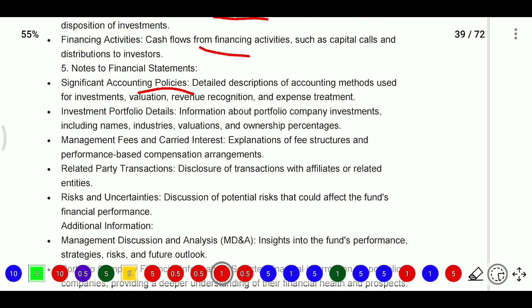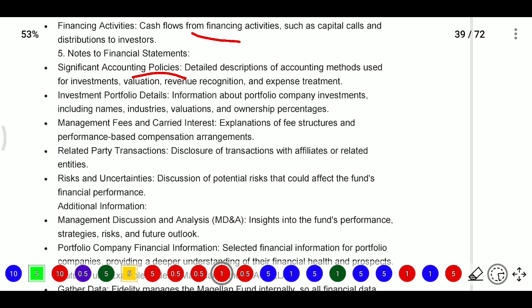After that, in notes to account, investment portfolio details, that is information about portfolio companies where we have invested: what the names of those companies are, what the industry is, what the valuation is, what ownership percentage we hold. Next, management fee and carried interest, we will explain the fee structure and performance-based compensation arrangement, what method we are using, whether European waterfall method or American waterfall method, how the fee structure is, whether the 2% or 20% is there, how the catch-up, how the preferred return, how the profit sharing ratio works. This all will be explained in notes to account.